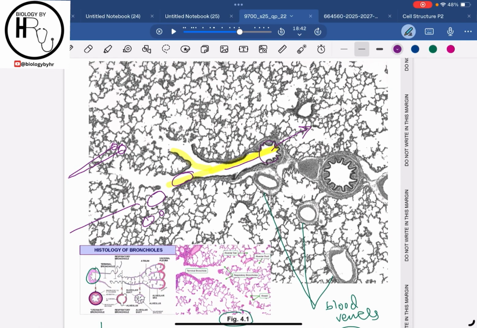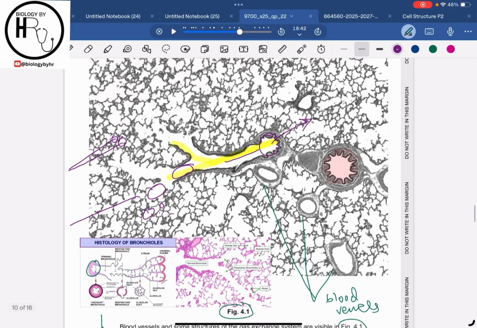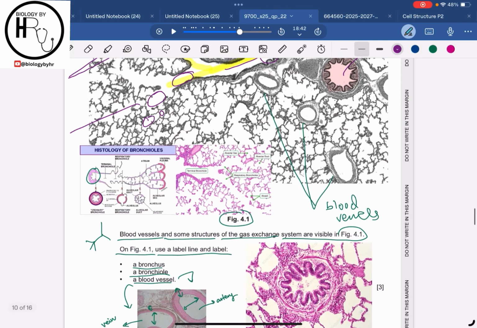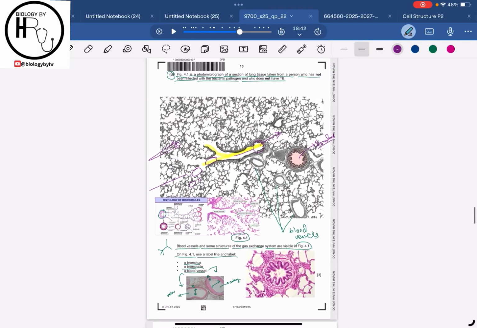As we have already discussed the bronchiole, most probably this is going to be the bronchus, right? So this is how you are going to mark and identify the bronchus, bronchiole and the blood vessels in the photomicrograph. I hope that this is clear to all of you.